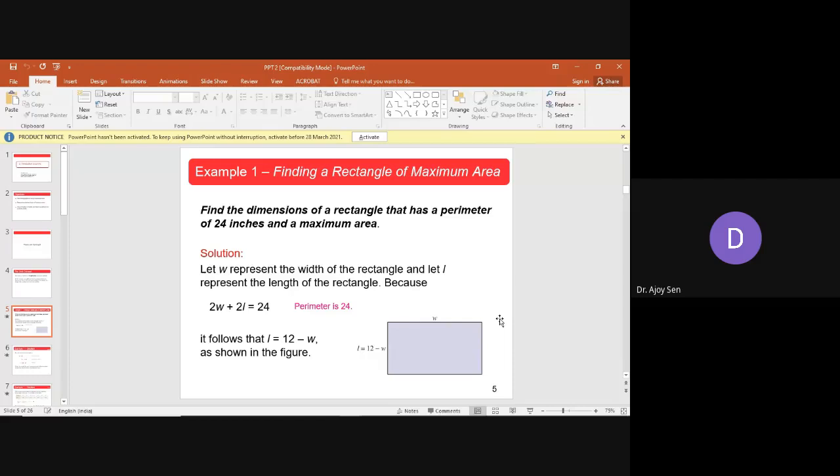If some perimeter is given, you can't decide what the length and the breadth are. So let's take W and L for width and length.